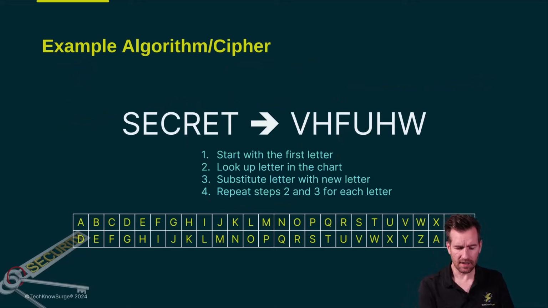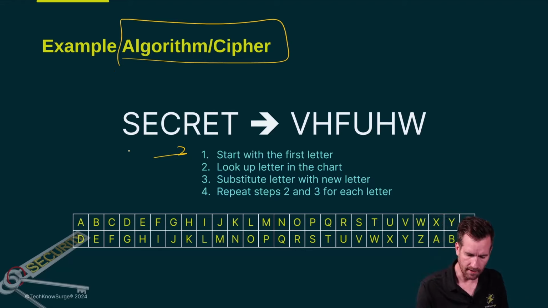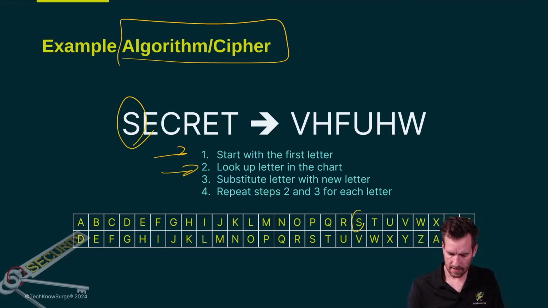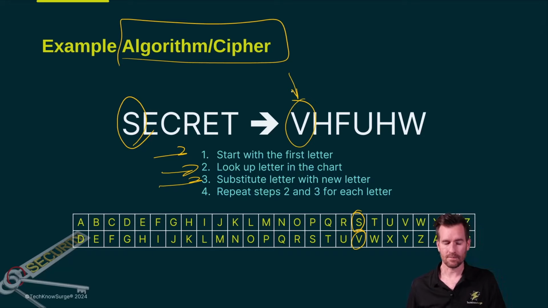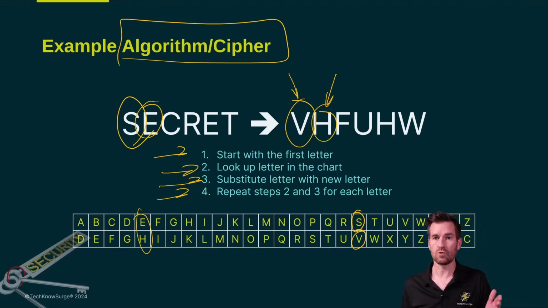So an example here is that our algorithm or our cipher right here has a set of instructions. This is the process that we go through. So we start with the first letter. Our first letter is S, and we look it up on the chart. So we look up S on the chart, and then we substitute the letter with the new letter, which is V. So then we put the V right up here. And next, we're going to repeat steps 2 and 3 for the next letter. So we're going to take E, which is going to be H, and so we're going to put H there, and so on and so forth. And so that's the cipher that it's going through to convert this plain text into some sort of ciphertext.